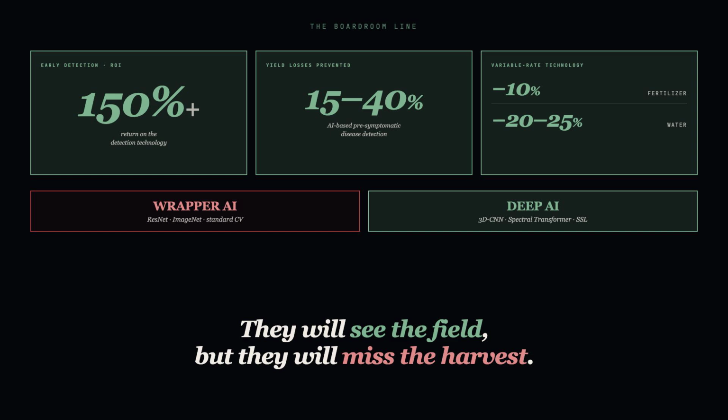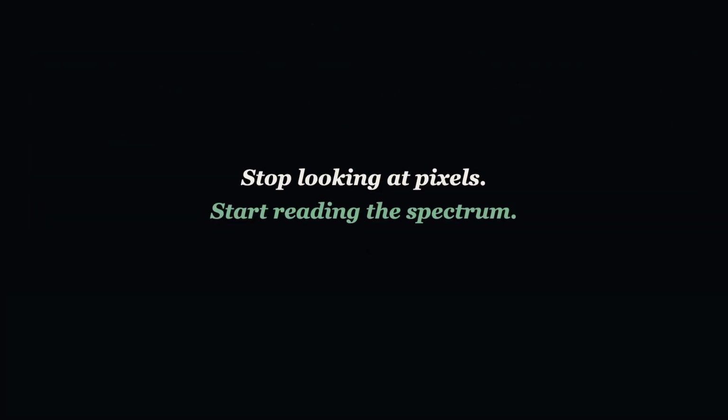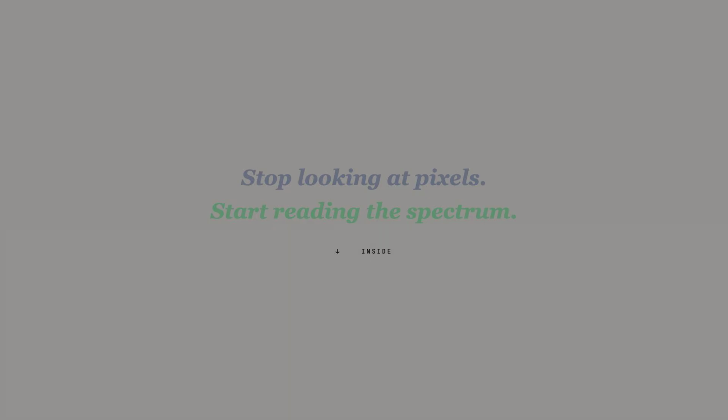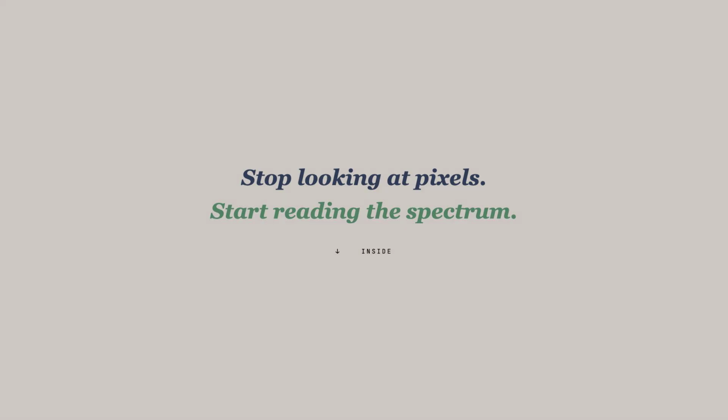Enterprises that stay on standard computer vision will drown in data while starving for insight. They will see the field, but they will miss the harvest. This is what we mean by deep AI: not a wrapper around a generic vision API, but a neural architecture engineered for the physics of the data itself.